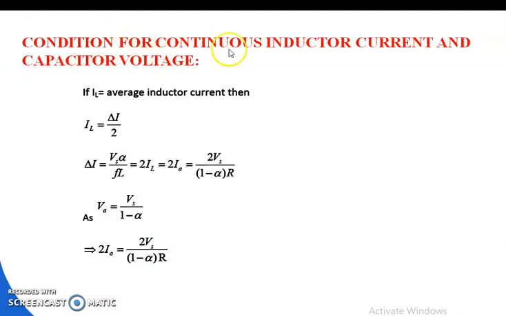The condition for continuous inductor current and capacitor voltage. If IL is equal to the average inductor current, then IL is equal to del I by 2, where del I is equal to Vs alpha by F into L. That is equal to 2IL, which is equal to 2IA, that is equal to 2 Vs by (1 minus alpha) into R. As Ia is equal to Vs by (1 minus alpha) into R, that implies 2IA is equal to 2 Vs by (1 minus alpha) into R.